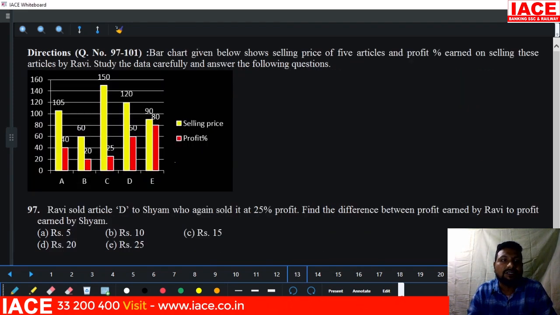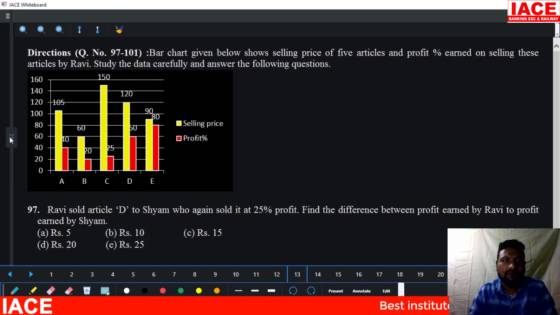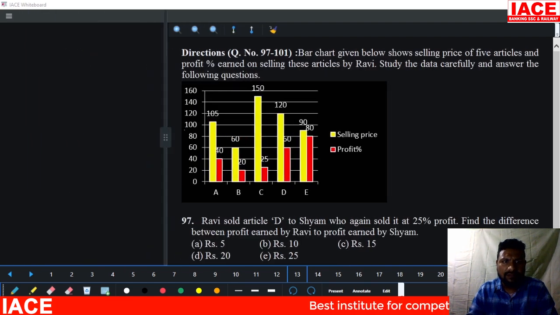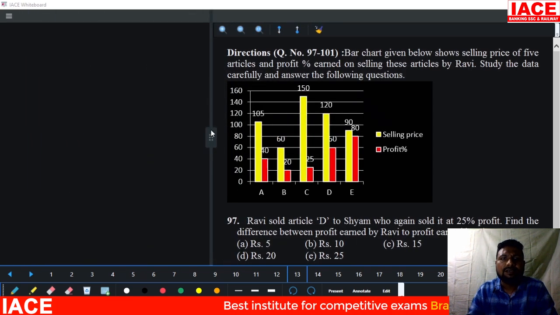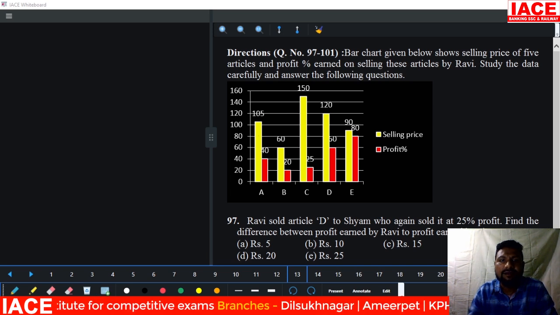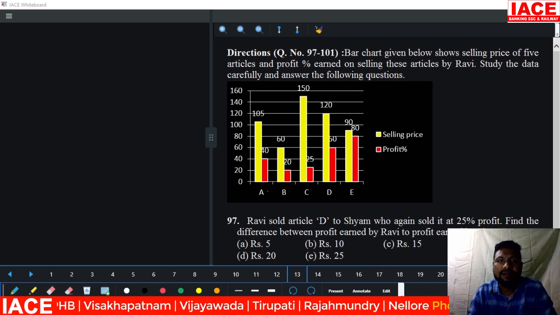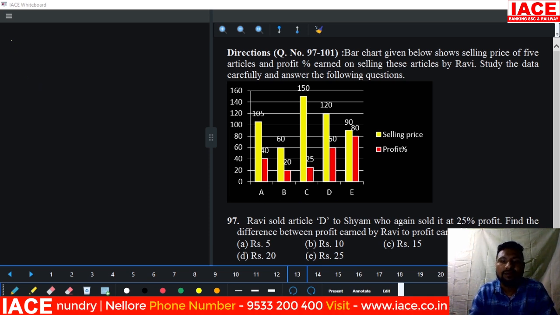Let's go for the next question. It is a DA, questions 97 to 101. For DA purposes, such a chart is required. Here the bar graph is given. Yellow color belongs to selling price, red color belongs to profit. Bar chart given below shows the selling price of 5 articles. 5 articles are mentioned.